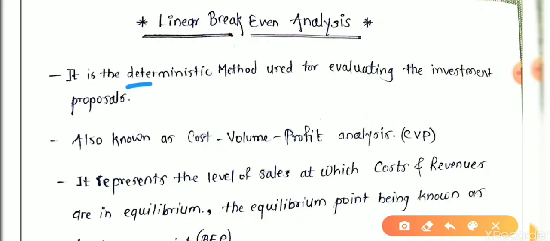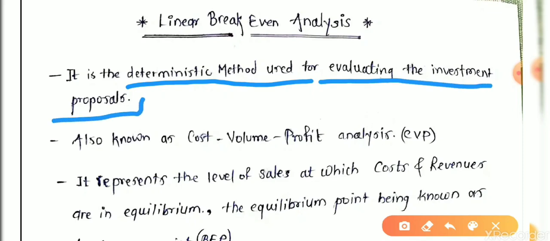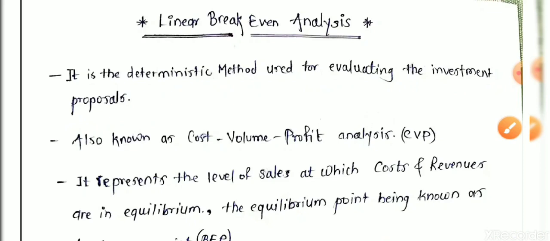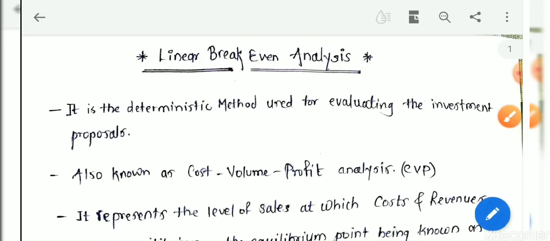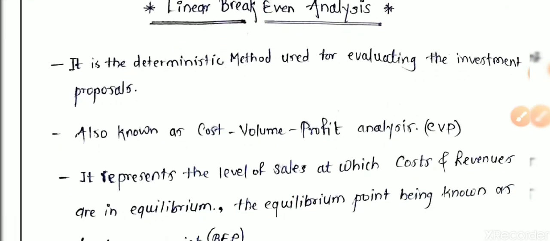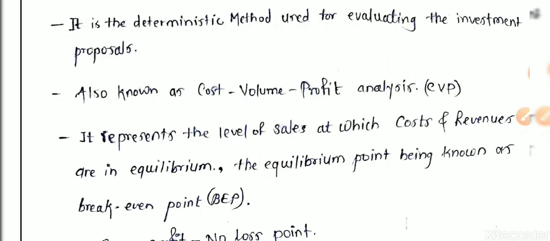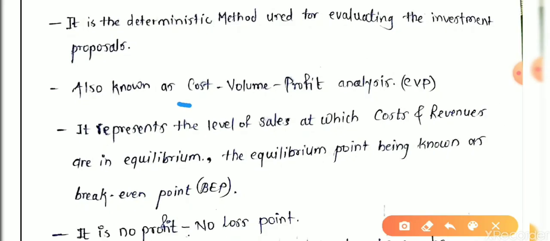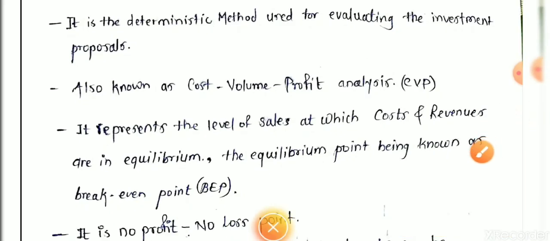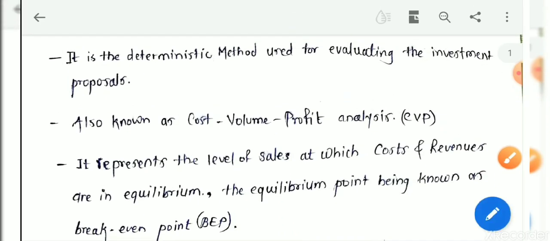It is a deterministic model used for evaluating investment proposals. There are a number of proposals, or one proposal. For this proposal, we are going to apply this technique to determine whether it is acceptable or rejectable, whether it is economical or non-economical. This is also known as cost volume profit analysis.